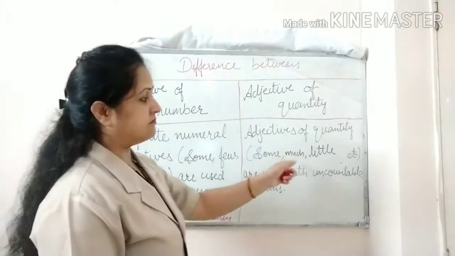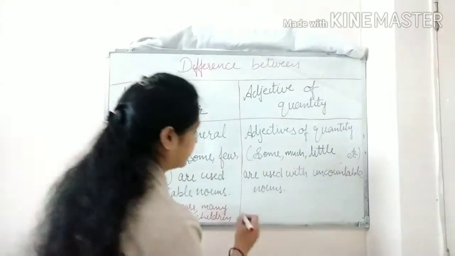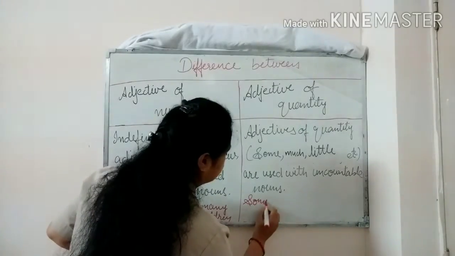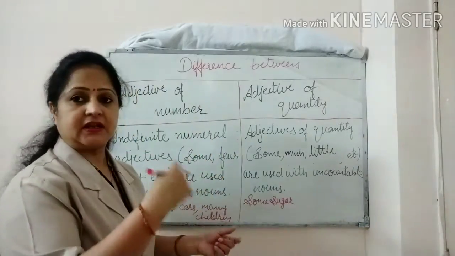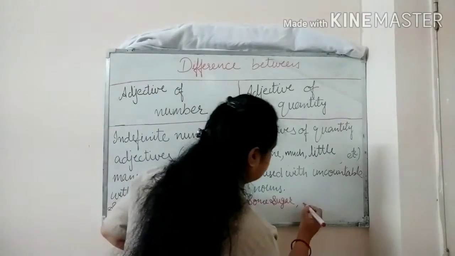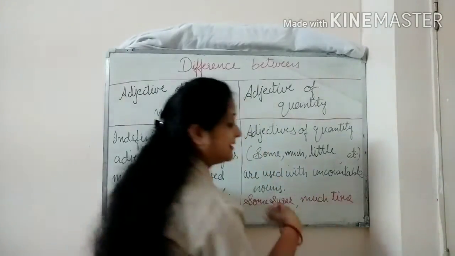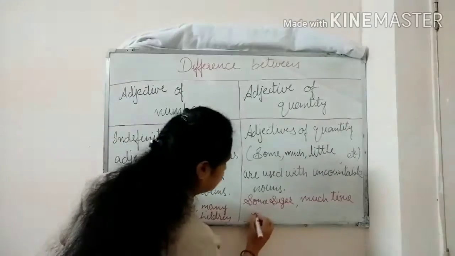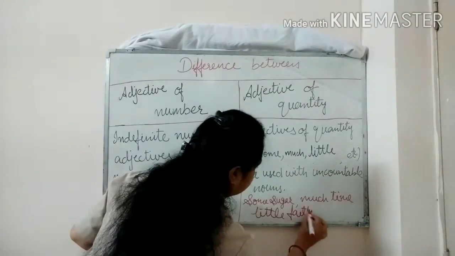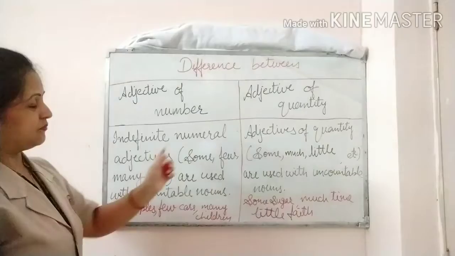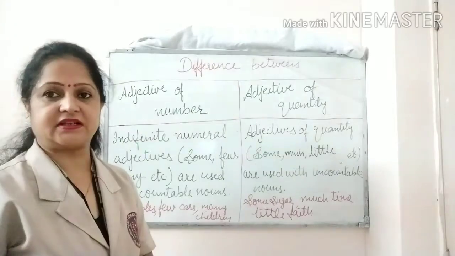Here some, much, little, these are used with uncountable nouns. Just like we can take the example here, some sugar. As we can't count the quantity of sugar in numbers, some sugar. Here we can take one more example, much time. We cannot count the time. And little faith. Here again we cannot count the faith. So this is the difference between adjective of number and adjective of quantity.